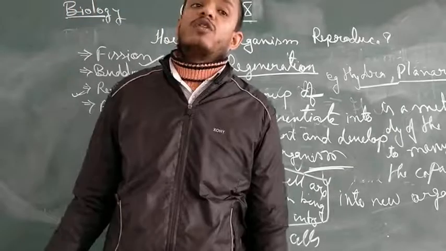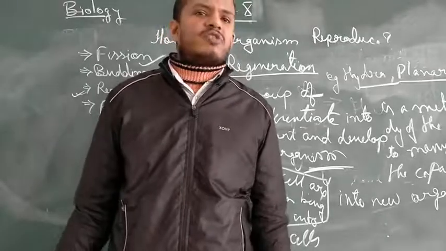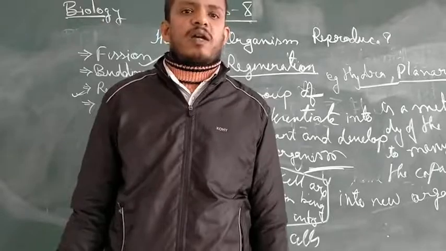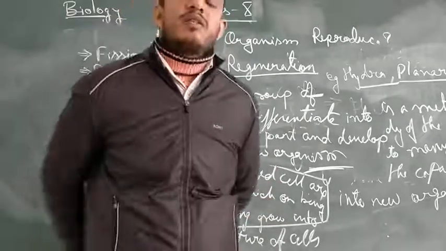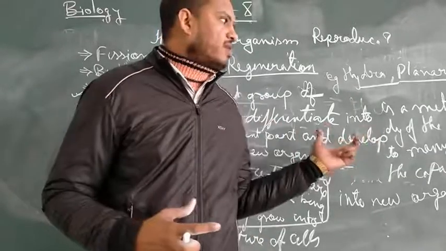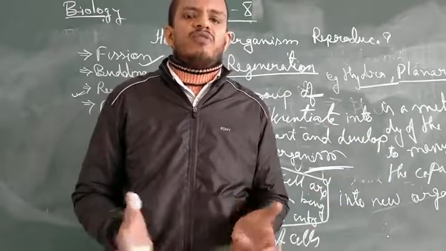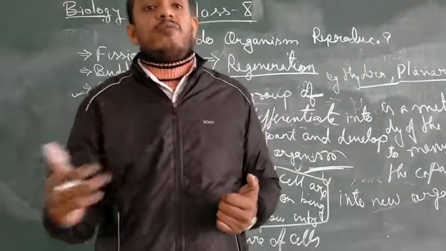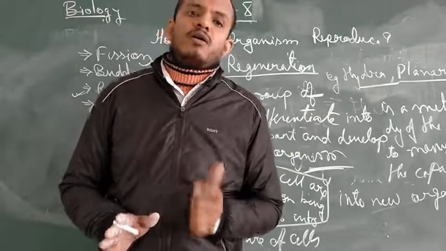Generally, those cells are known as pluripotent or totipotent cells. They are actually the property of stem cells. Like in our body, stem cells are also there, and they have the capability to develop a complete organism. In the same way, there are specialized cells here which can divide into a group of cells, because they are cut into multiple pieces. Then that piece undergoes cell division, and a cluster or group of cells forms. That group of cells is differentiated into different parts of the body, and finally they form the complete organism.